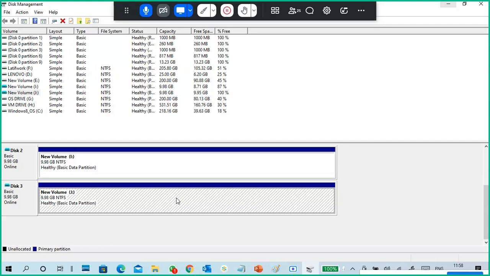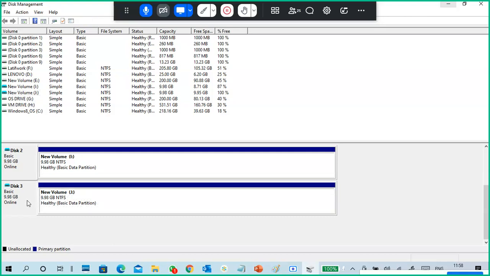You can transfer the virtual hard disk from one machine to another machine, connect it to a virtual machine and access the data from it. And usually virtual hard disks are used to store the operating system of virtual machines. Of course, we can boot with it also.